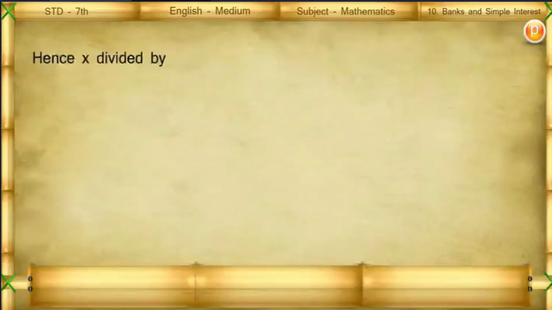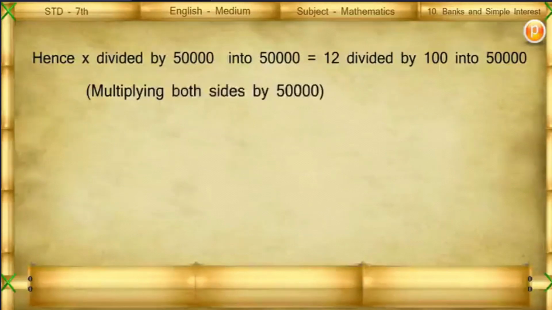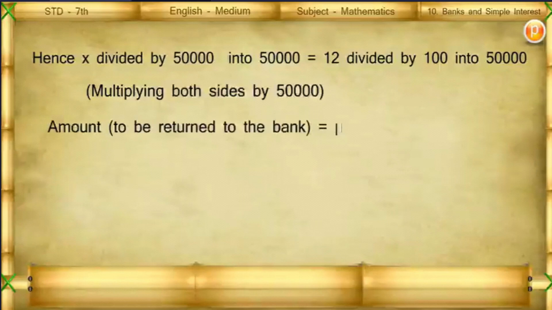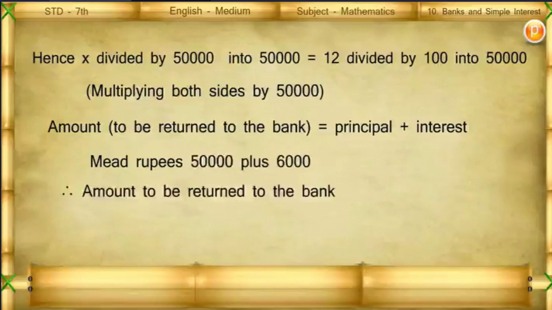Hence, x divided by 50,000 into 50,000 is equal to 12 divided by 100 into 50,000, multiplying both sides by 50,000. Amount to be returned to the bank is equal to principal plus interest, that is, rupees 50,000 plus 6,000. Therefore, amount to be returned to the bank is equal to 56,000 rupees.